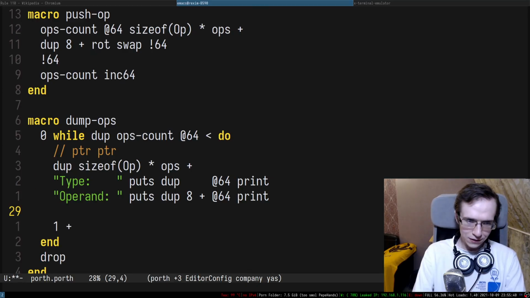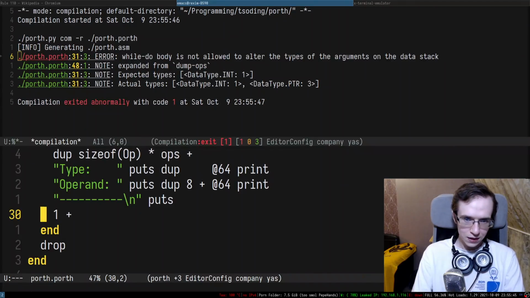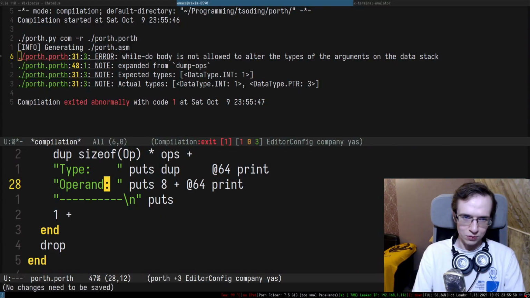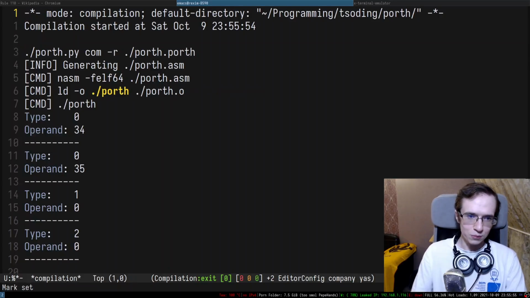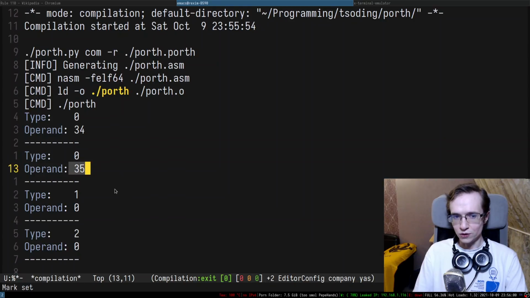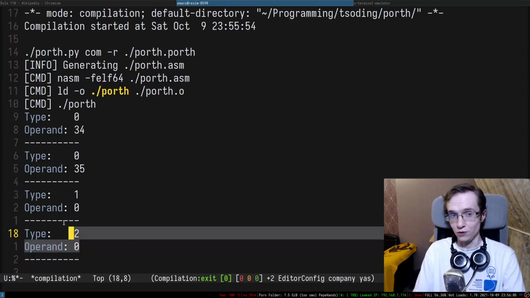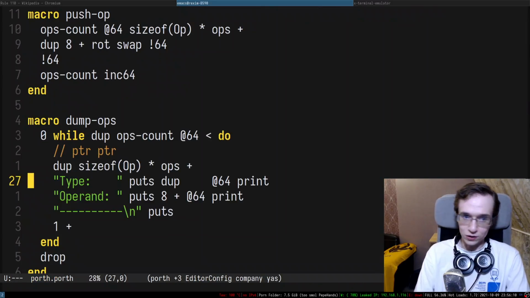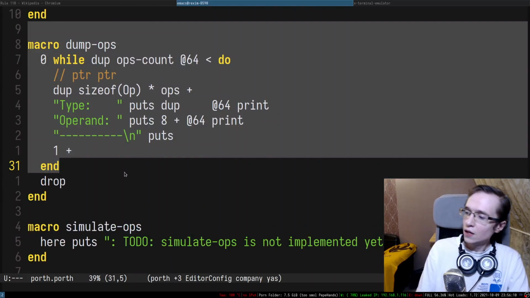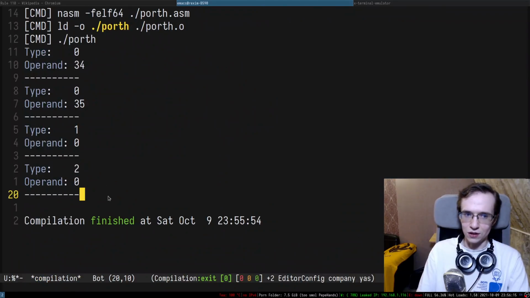There we go. And at the end, it probably makes sense to add some sort of line, right, to separate each individual operation, right? So after that, while do is not really happy with what I'm doing, probably because I want you to do something like this, right? Oh, there we go. Okay, that's pretty cool. So as you can see here, we have a type 0 operand 34, type 0 operand 35, a type 1 operand 0, because it doesn't make any sense for type 1 and type 2 to have an operand, as you can see. So here we have all of these operations. It's pretty convenient. So maybe I'm going to keep this macro for debugging purposes, for the future, just to know what's located in this array.